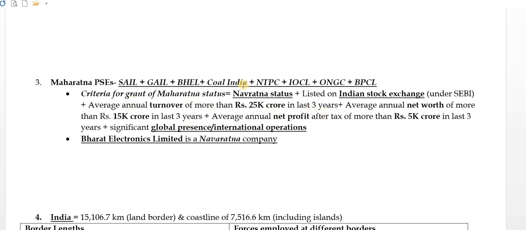So this is the status, and apart from it, you must be having significant global presence or international operations as a company. So all of these are having foreign branches also, like in Vietnam, like in South Africa, or many other countries. So this is the status criteria for granting Maharatna status to any company.